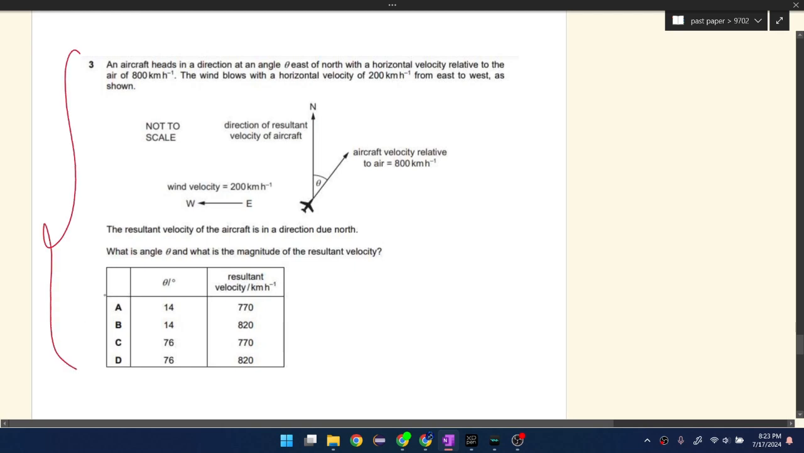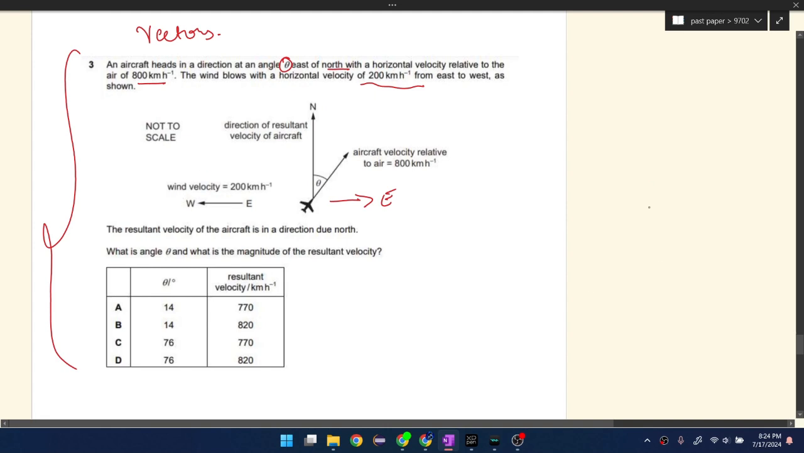Guys, we're going to do this fun question on vectors. An aircraft heads in a direction at an angle theta east of north with a horizontal velocity relative to the air of 800 km per hour. Wind blows with a horizontal velocity of 200 km per hour from east to west. What is angle theta, and what is the magnitude of the resultant velocity?